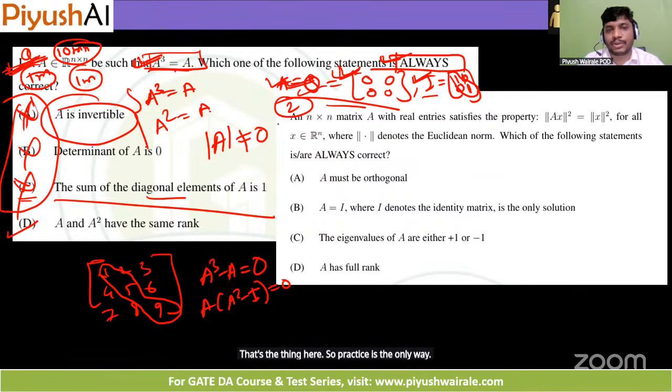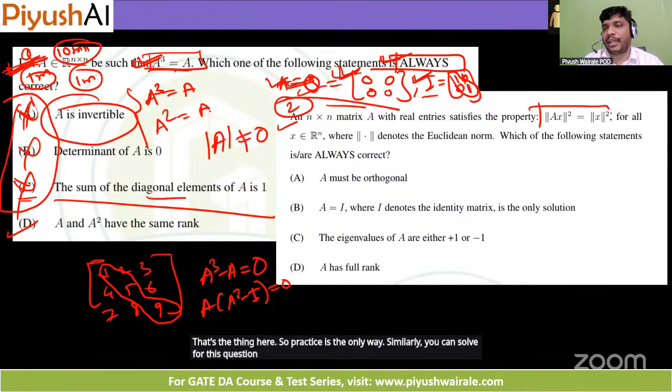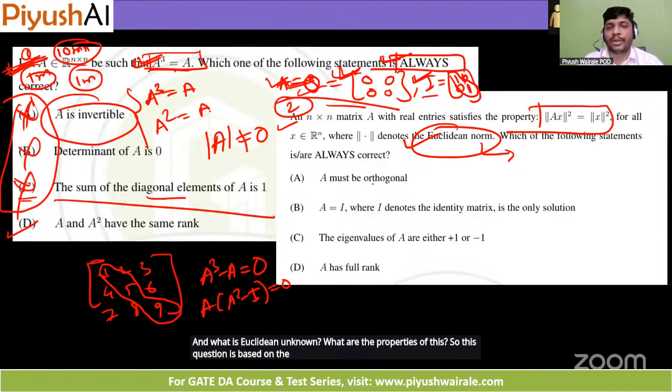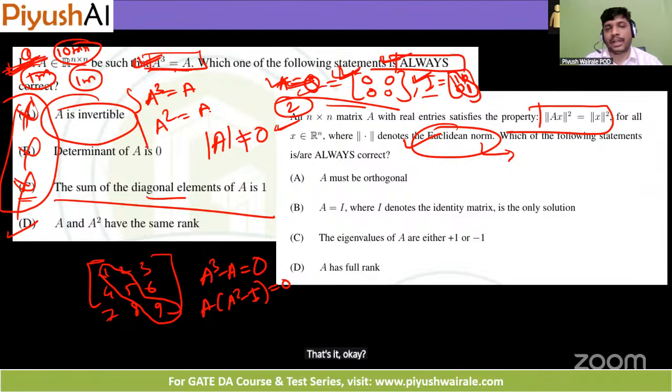Similarly, you can solve this question. If you look at this particular thing, what is Euclidean norm? What are the properties of this? So this question is based on the properties of Euclidean norm and orthogonality. That's it. Again, a simple question for 2 marks based on the property only.